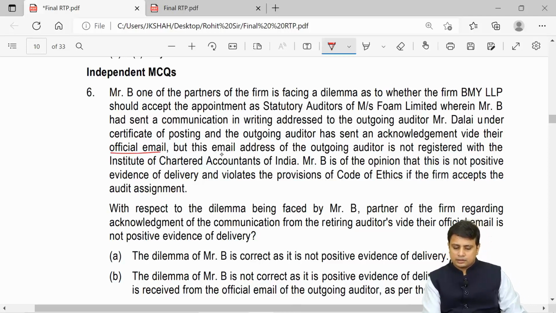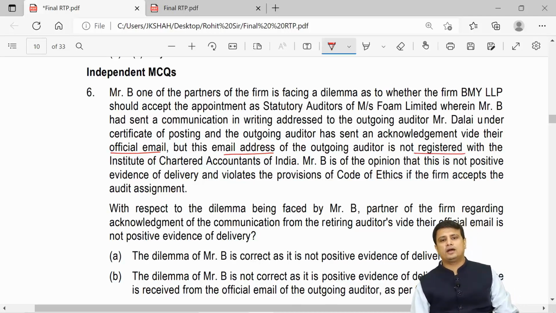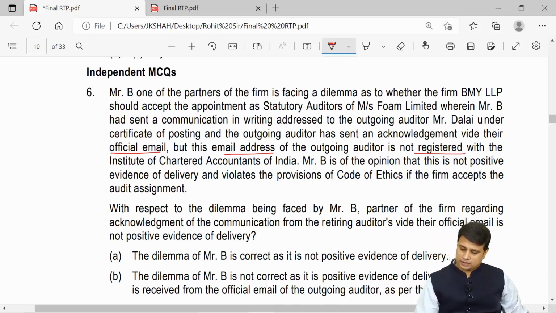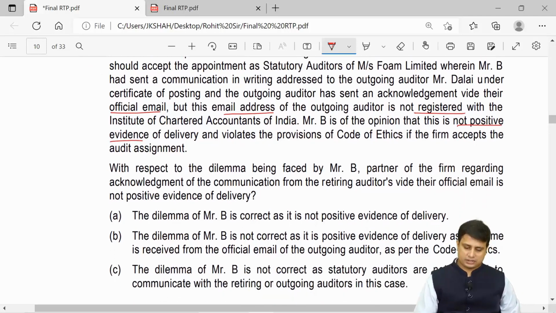But this email address of the outgoing auditor is not registered with the Institute of Chartered Accountants of India. Mr. B is of the opinion that this is not positive evidence of delivery and violates the provisions of the Code of Ethics if the firm accepts the audit assignment.